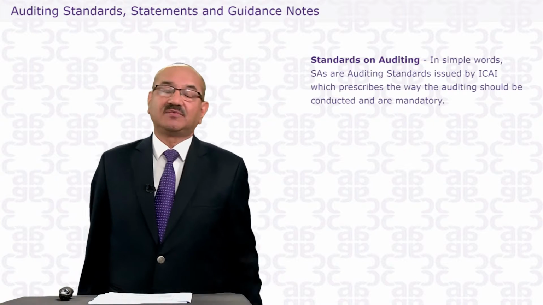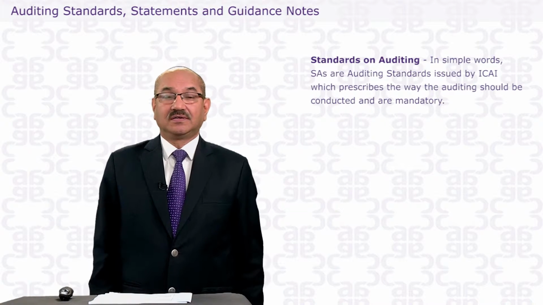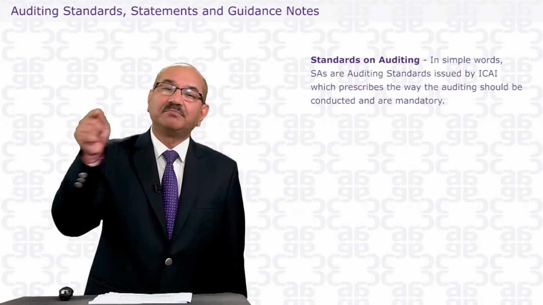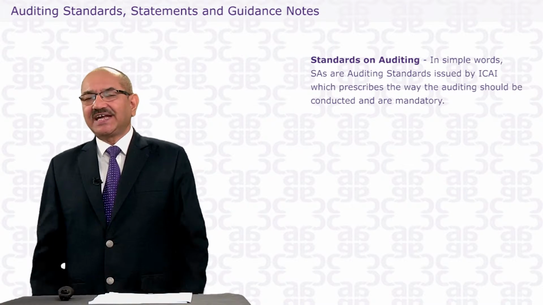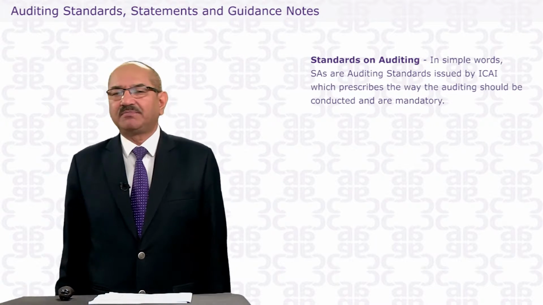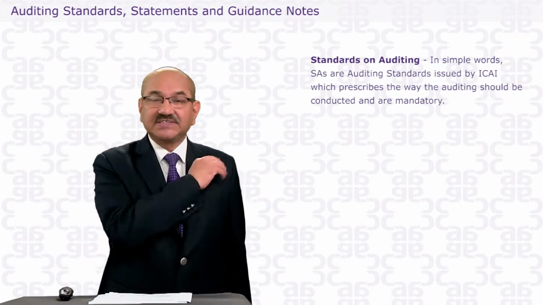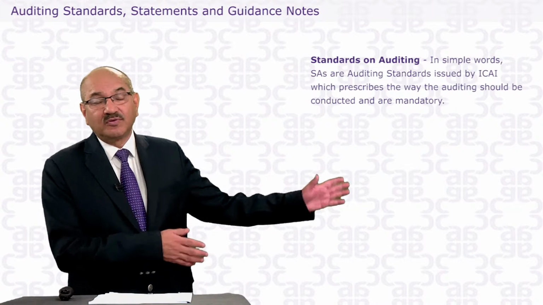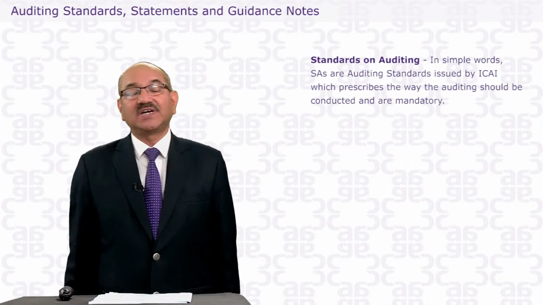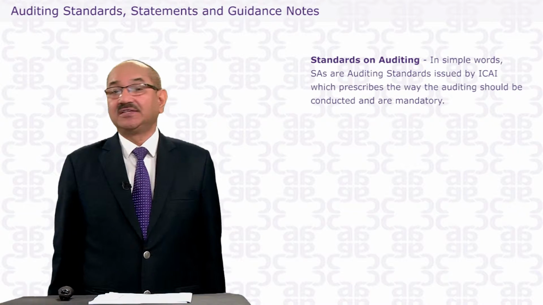and they give guidance, they give principles on how to conduct an audit, what the responsibilities of the auditors are, and they are mandatory in nature. Understand? These auditing standards have been made mandatory under the Companies Act. Till the new Companies Act, those auditing standards were made mandatory by the Institute of Chartered Accountants for its members. It did not have any legal force. But today, after the Companies Act 2013, you have section 143, which says that these auditing standards prescribed by the Institute of Chartered Accountants are mandatory to follow by the auditors while doing the audit.